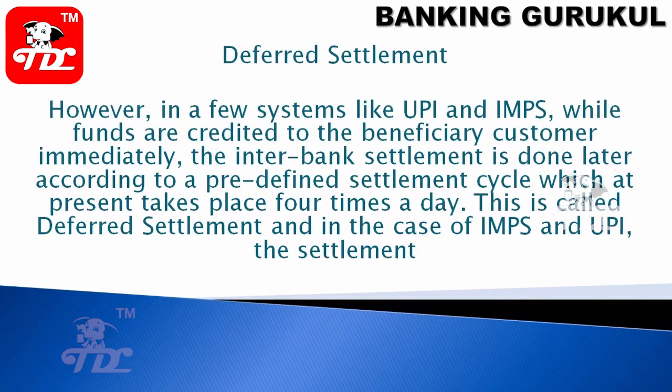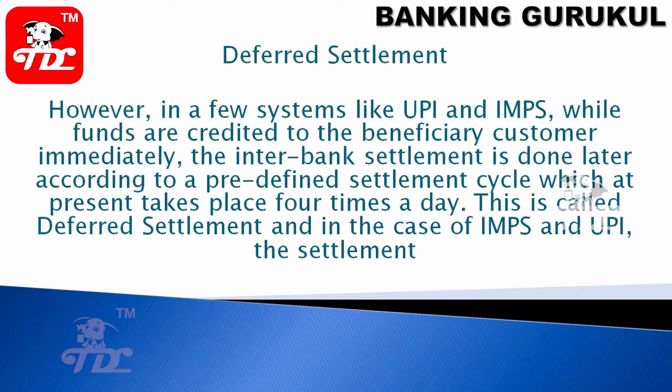Deferred settlement: in a few systems like UPI and IMPS, funds are credited to the beneficiary customer immediately, while the interbank settlement is done later according to a predefined settlement cycle, which at present takes place 4 times a day. This is called deferred settlement in the case of IMPS and UPI.